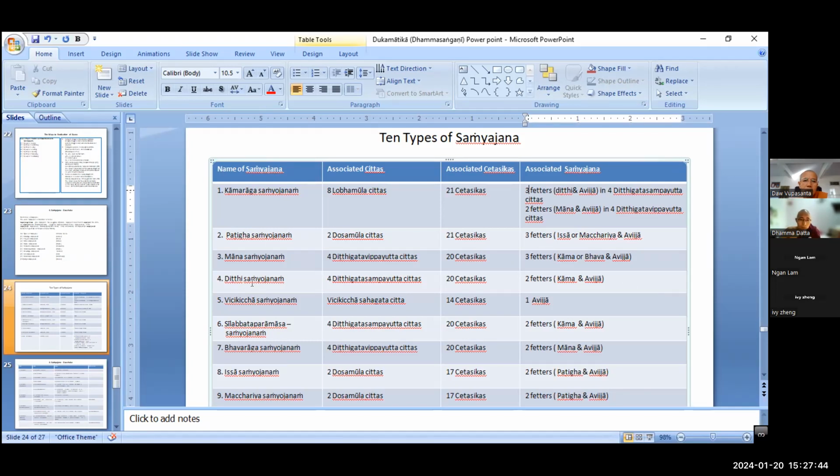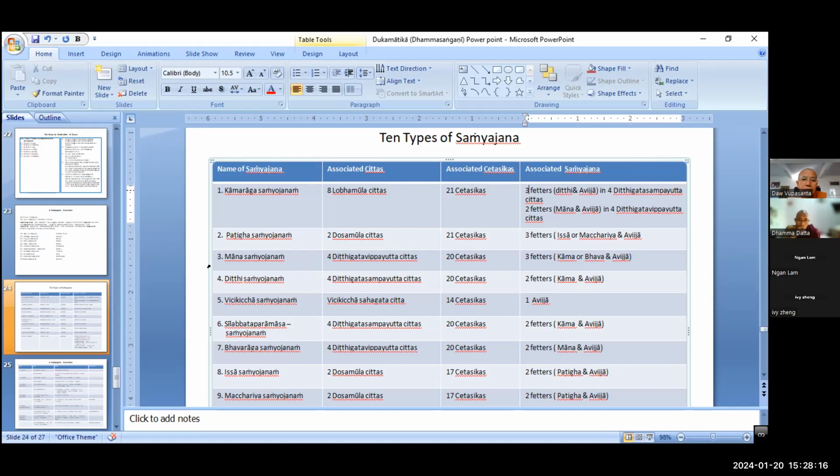Now we came to the next one, ditthi samyojana. The ditthi samyojana, the factor of wrong view. The factor of wrong view in ultimate sense is ditthi cetasika. So 62 kinds of wrong view mentioned in the Brahmajala Sutta are the factors of the wrong view.